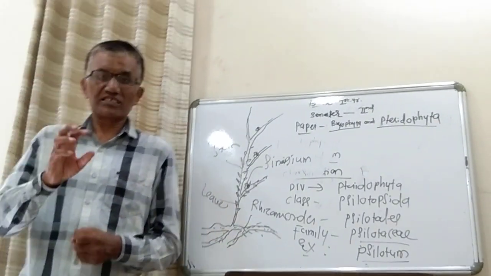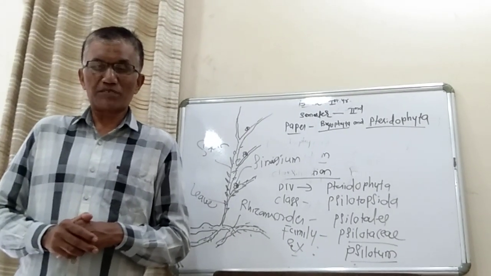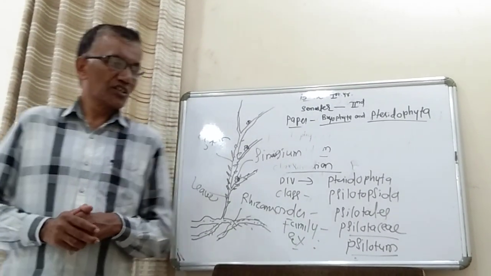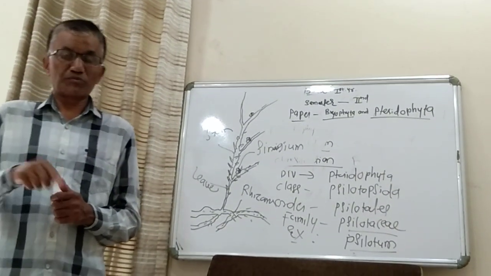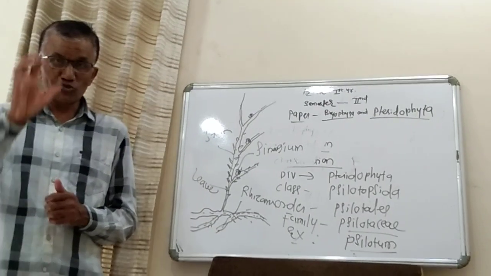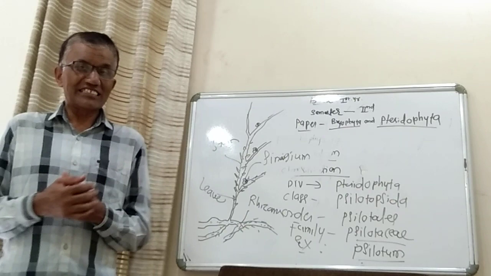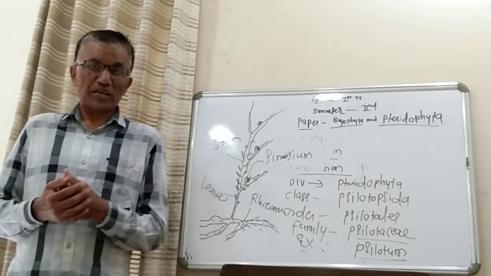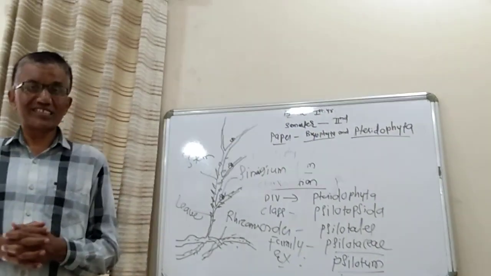You have to remember that such questions will be asked in the examination as MCQs: what is meant by protostele, what is meant by siphonostele, what is meant by actinostele. What the synangia are, what they contain, whether dichotomous branching is there in the rhizome and stem.